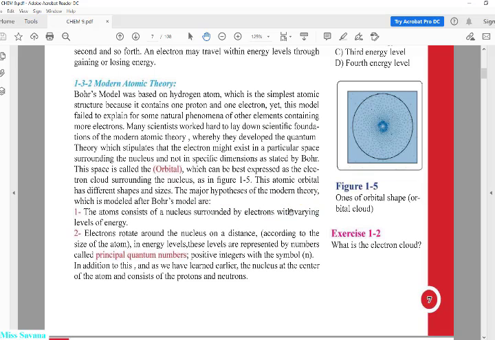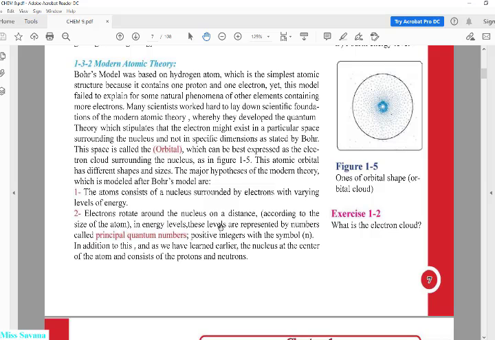Number 1, the atom consists of a nucleus surrounded by electrons, just like here. This one is the nucleus, surrounded by electrons with varying energy levels. The electrons rotate around the nucleus at a distance in energy levels.